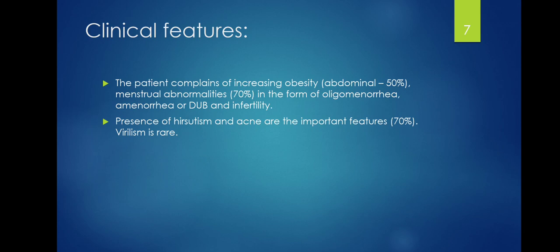Clinical features include, the patient will complain of increasing obesity, which is more in the abdominal region, about 50%, menstrual abnormalities, which is 70% in the form of oligomenorrhea, amenorrhea or dysfunctional uterine bleeding, and infertility. Presence of hirsutism and acne are the most important features, present in about 70%. However, virilism may be present but is rare.